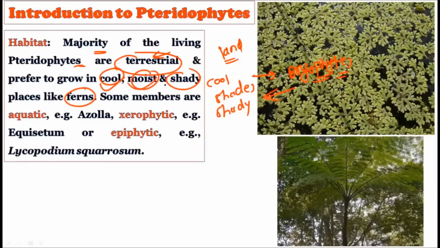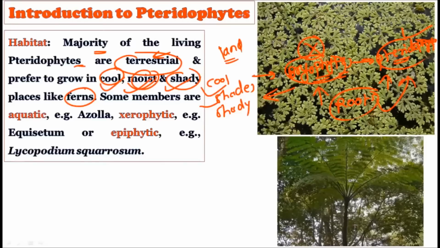They like cool places, moist places, and shady places, and from these bryophytes, the pteridophytes also evolved, and that is why they also show some kind of overlapping in the habitat of the bryophytes. That is, they also prefer cool, shady areas and moist areas. And only one difference, we can differentiate between the bryophytes and pteridophytes by the presence of the root system. The very well-developed root system is present in the pteridophytes, but it is typically absent in the bryophytes.